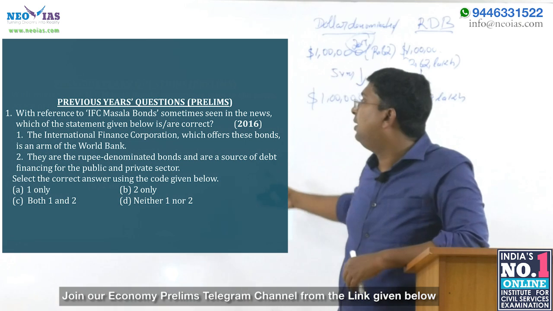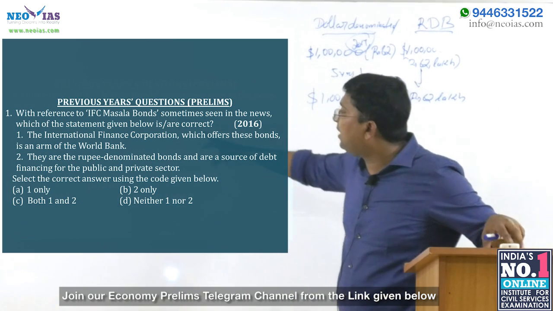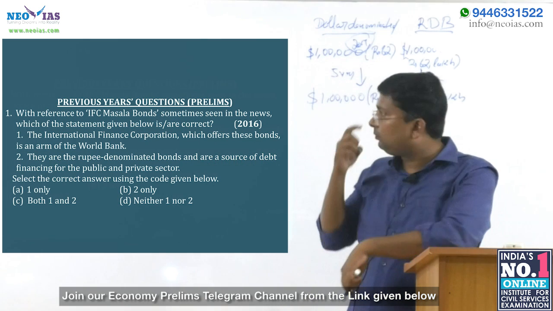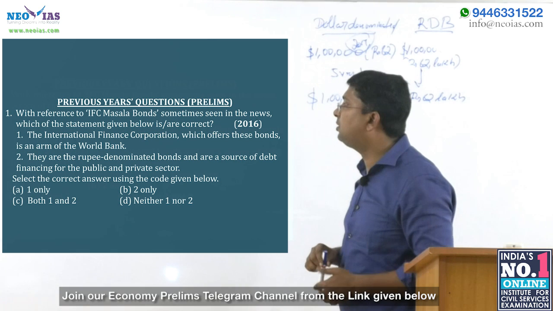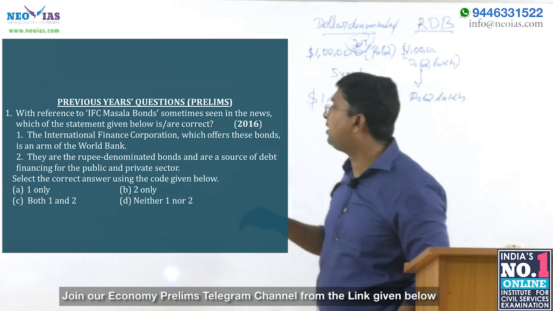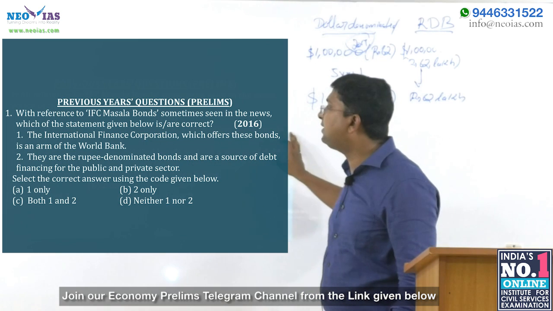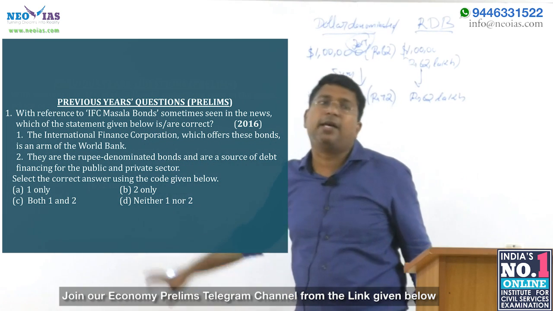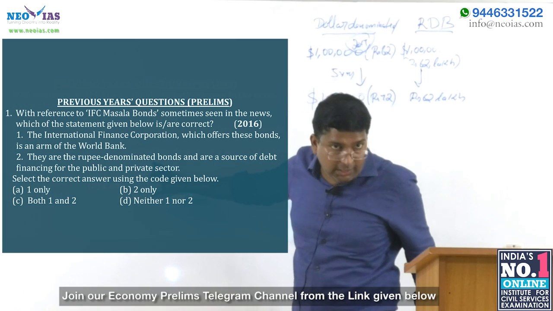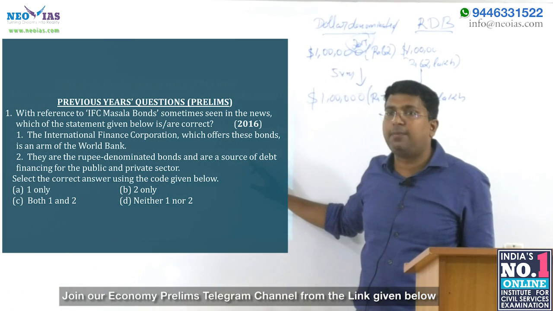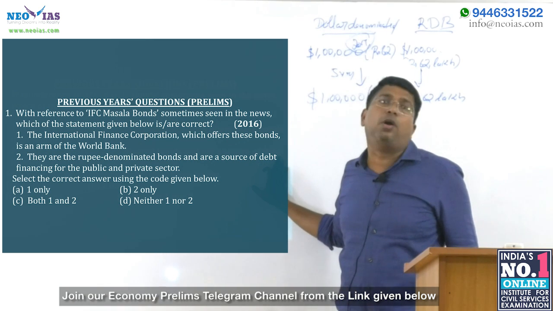And this was the question. You will answer it and we will wind up for today's session. It was asked in 2016: with reference to IFC Masala bonds, sometimes seen in the news, which of the statements is correct? International Finance Corporation, which offers these bonds, is an arm of the World Bank. Is it correct? Yes. They are rupee-denominated bonds. Correct. And are a source of debt financing. Yes, bonds are debt financing.